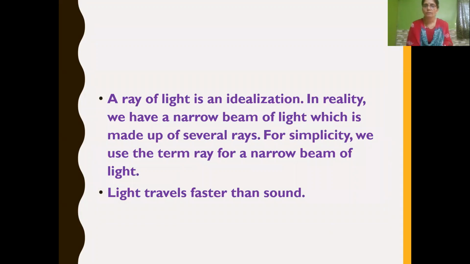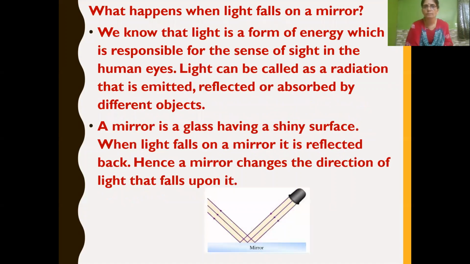Then we used to say ray of light, isn't it? But in reality we have a narrow beam of light which is made up of several rays. So several rays together form a beam of light. Simply, we use the term ray for a narrow beam of light. So we call that a beam of light. And we know that light travels faster than sound.